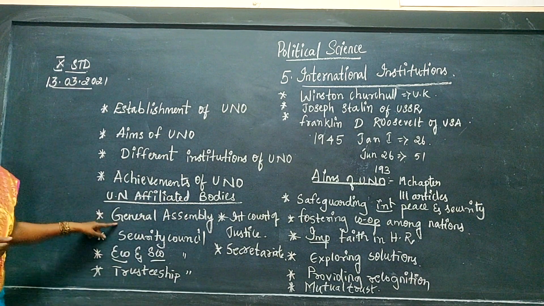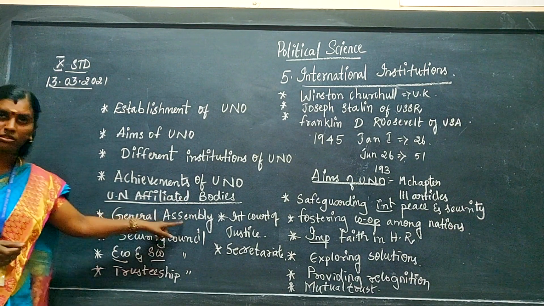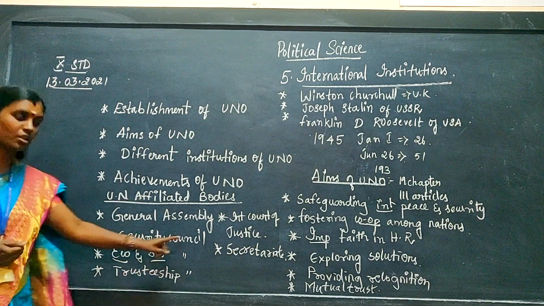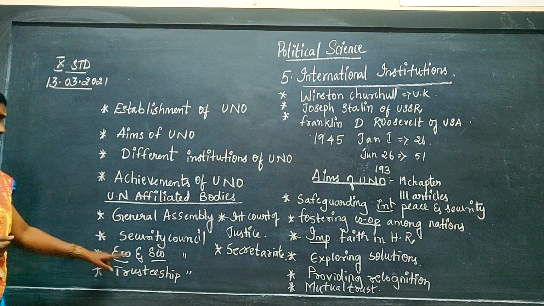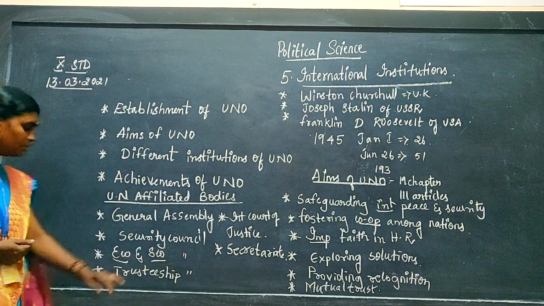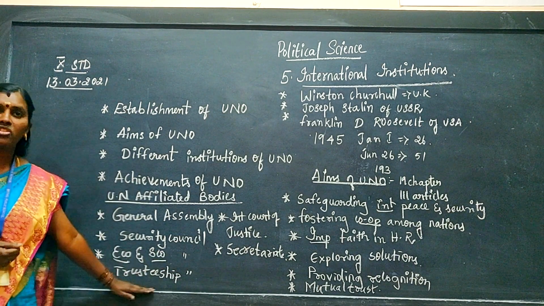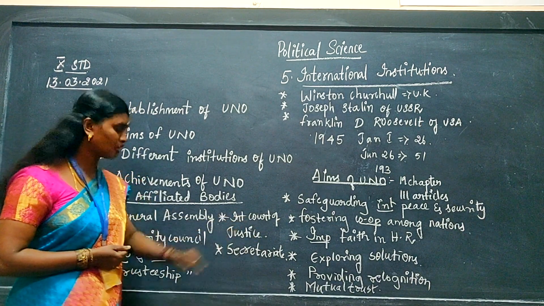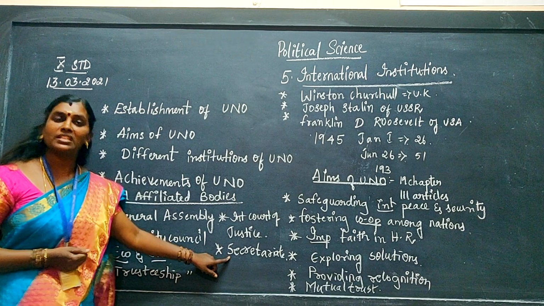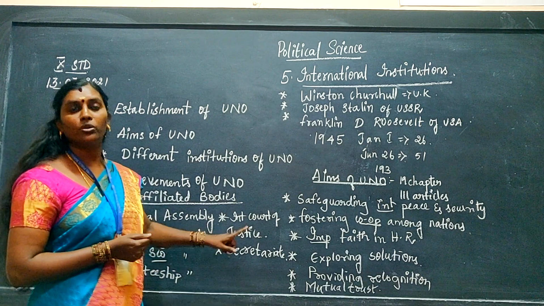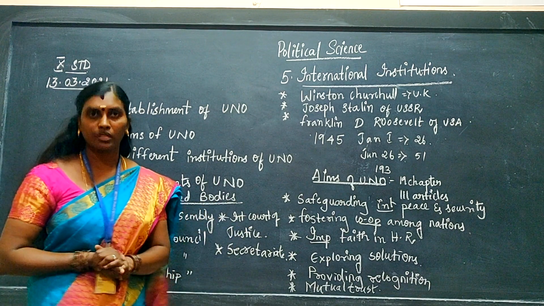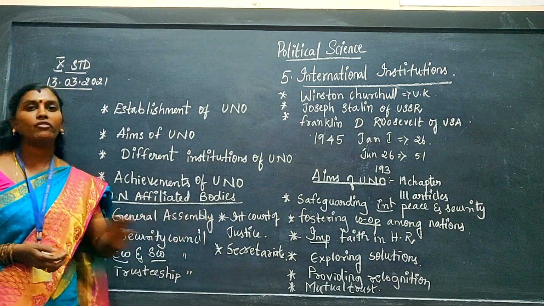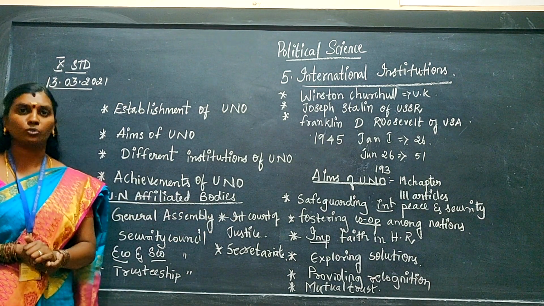The first organ is called the General Assembly. The second is the Security Council. The third is the Economic and Social Council. The fourth is the Trusteeship Council. The fifth is the International Court of Justice. And the last is the Secretariat. Our UNO headquarters is in New York, and in the same way each organ has its own headquarters and its own functions.